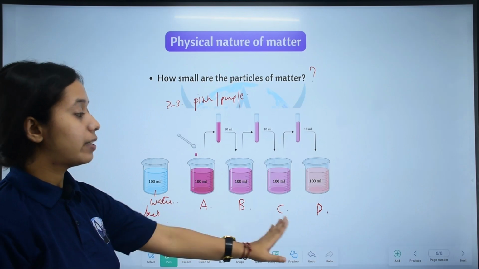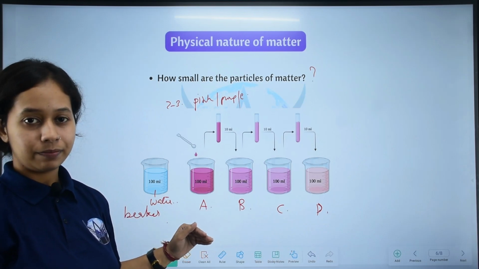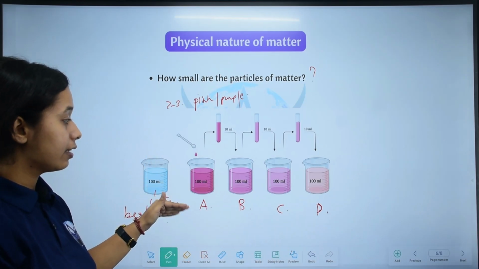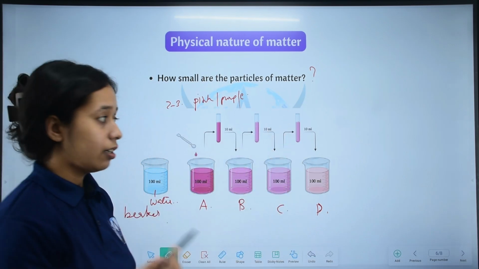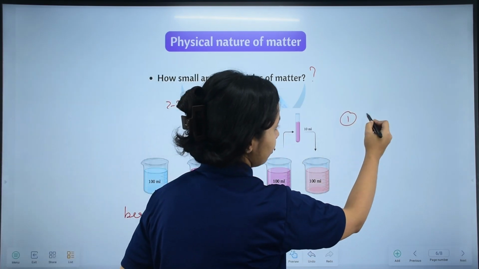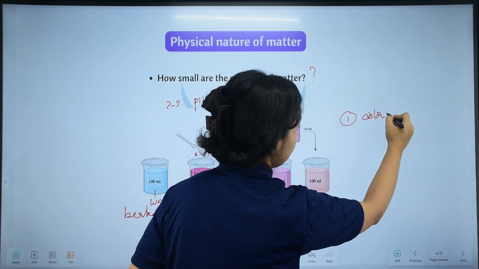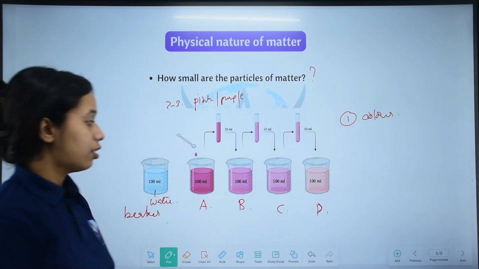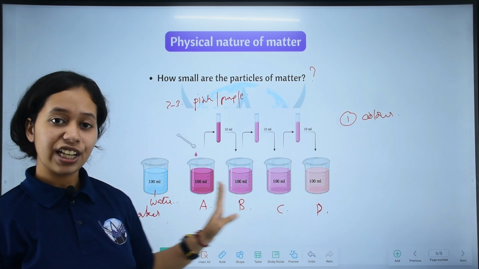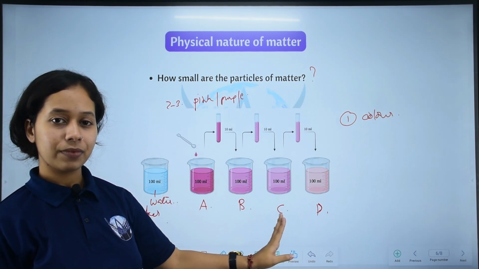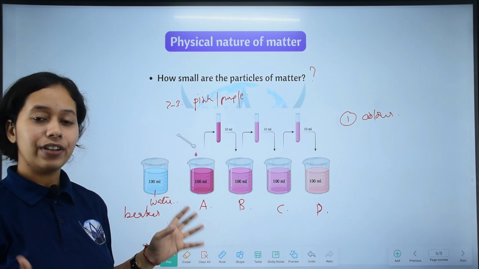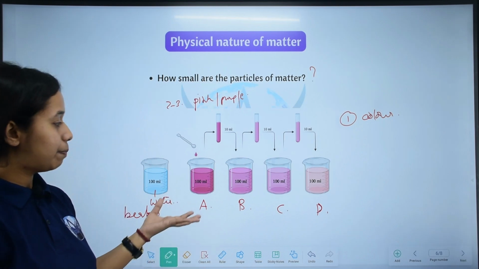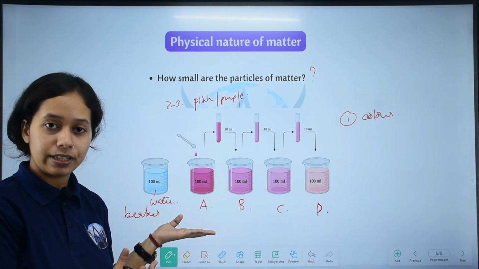What is the observation in this activity? Beaker A color, beaker D color. I already gave a hint that the observation is related to color. So what is the change in color? What is this change? The first beaker's color is very deep, deep pink, deep purple.